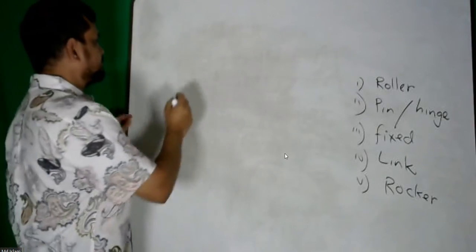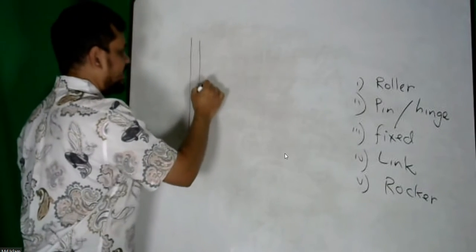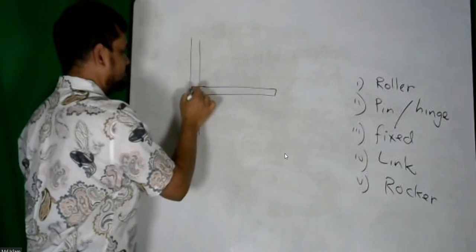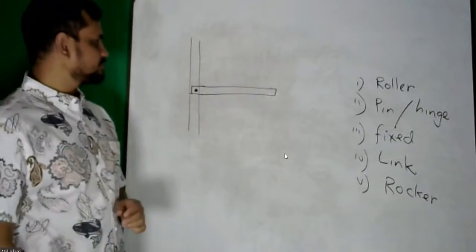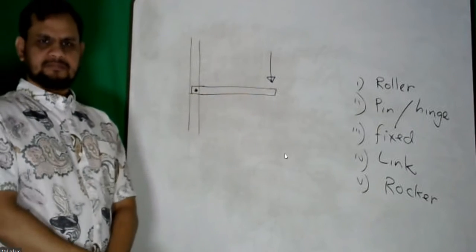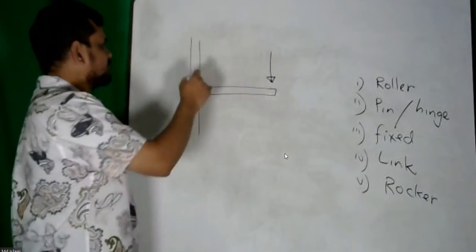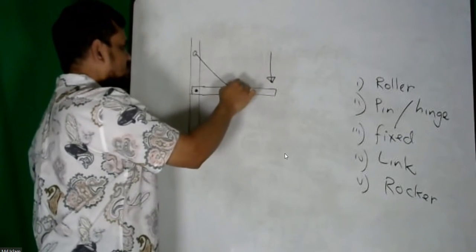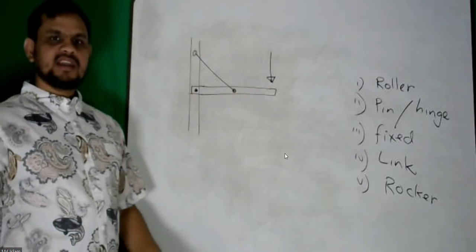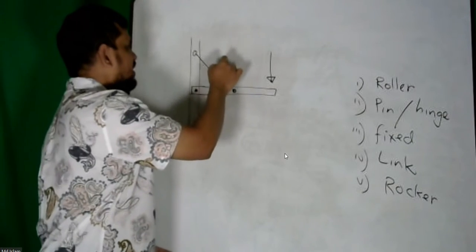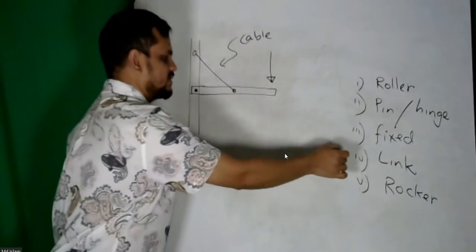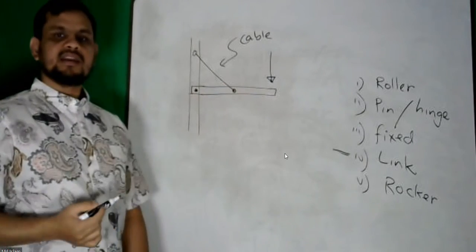Link is, say I have a column here, I have a beam here, it is pinned here. If I apply some load, it might bend. What can I do? I can insert another bar here, say a cable. I can bring a cable here. That can be considered a link.